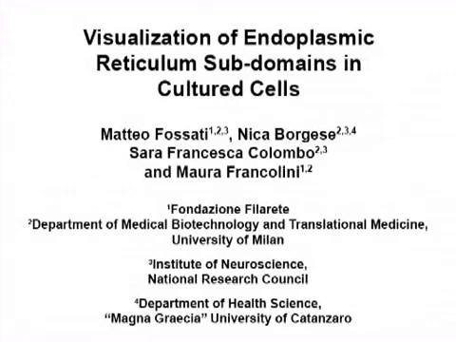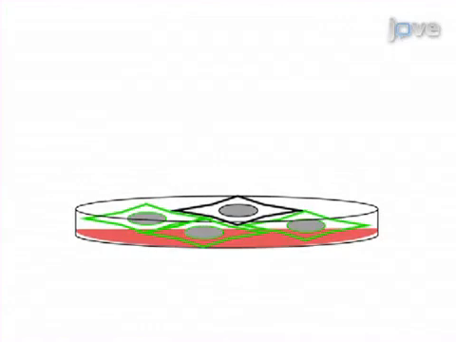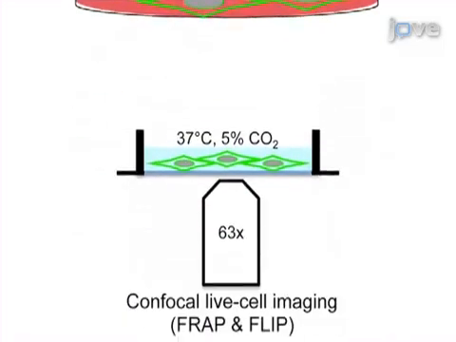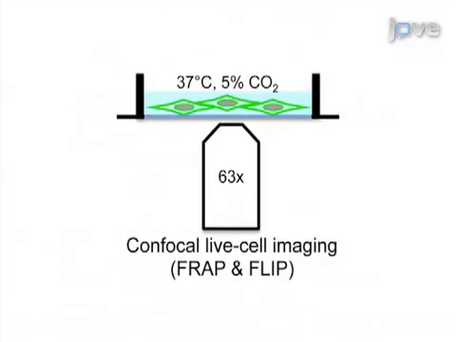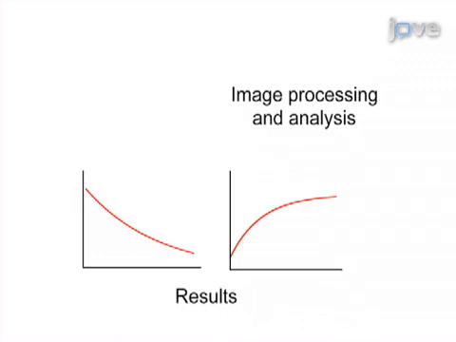The overall goal of the following experiment is to investigate how transfected fluorescent proteins are distributed and move in the endoplasmic reticulum, and to assess the effect of expression on the ultrastructural architecture. To do this, cultured cells are transiently transfected with GFP-tagged tail-anchored ER-resident proteins. Following transfection, live cell confocal imaging is performed to assess fluorescence recovery after photobleaching, or FRAP, and fluorescence loss in photobleaching, or FLIP.